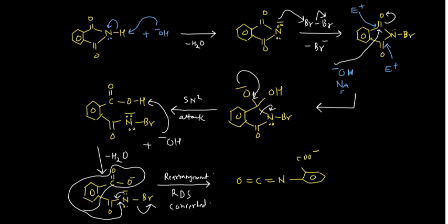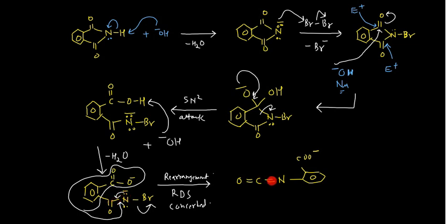Again guys, I am showing you this very beautiful and important step. Please focus on this one. See this part, this is your carbon terminal and this is your nitrogen terminal, and this group will migrate along with the electron pair. See, this whole group will migrate from this carbon to this nitrogen, and this bromide will leave from here and this will come here. So carbon double bond oxygen was already there which we have written, and this carbon single bond nitrogen will get converted into carbon double bond nitrogen.